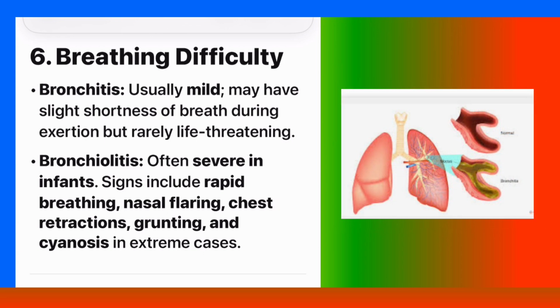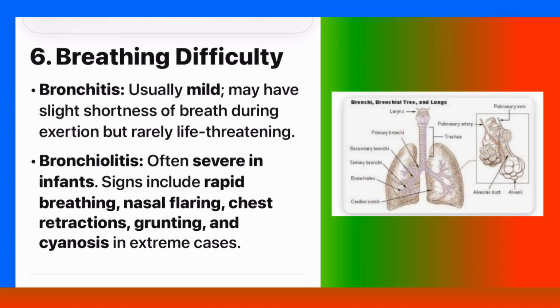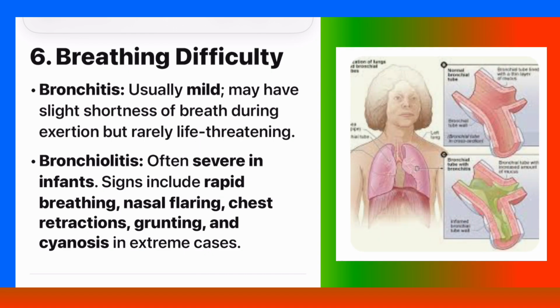Number 6. Breathing difficulty. Bronchitis is usually mild, may have slight shortness of breath during exertion but is rarely life-threatening. Bronchiolitis is often severe in infants. Signs include rapid breathing, nasal flaring, chest retractions, grunting, and cyanosis in extreme cases.